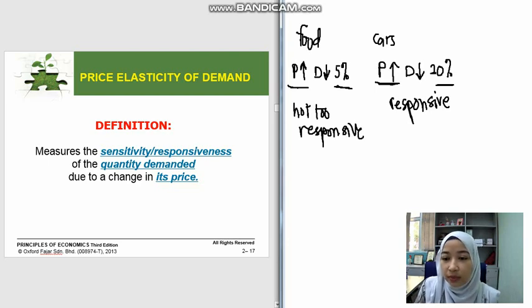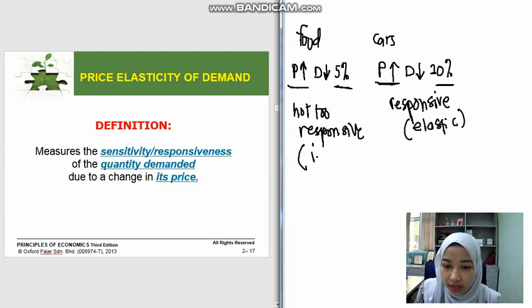This is what we mean by elasticity. If the demand is responsive towards the change in price, we call it elastic. But if there is not much change in the demand for a certain product when there is a change in price, we call it less elastic or inelastic. That is the example of a situation that I can use to explain elasticity.